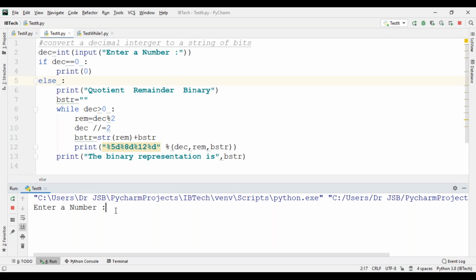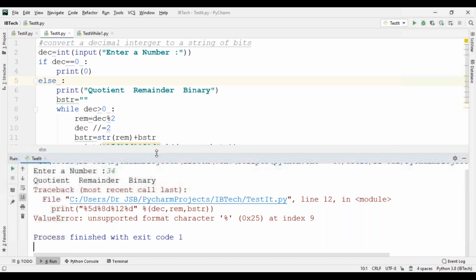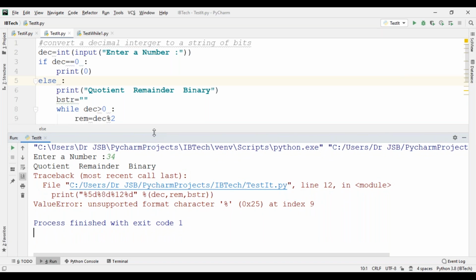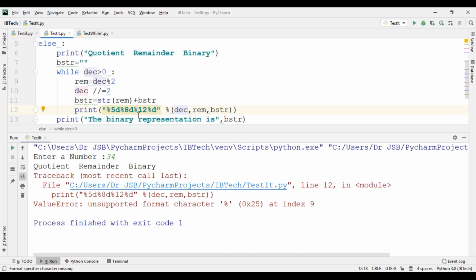Enter a number, for example 34. See now, the remainder and quotient are there. Here 12d.